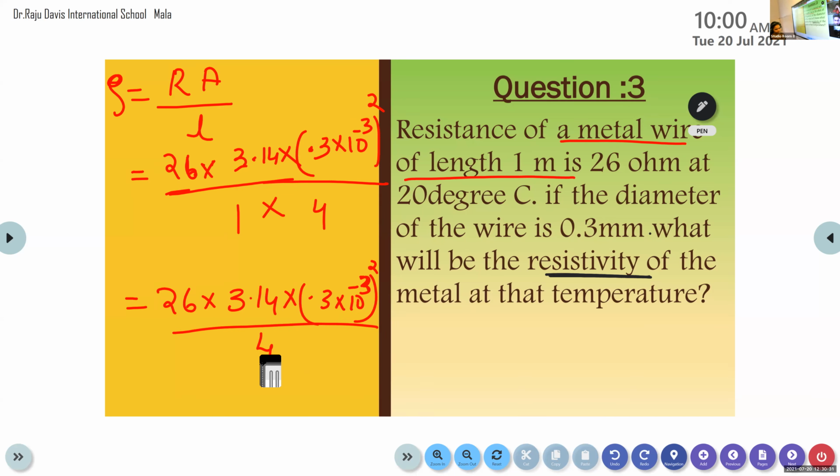So what will be the final answer? 0.3 the whole square. What is 0.3 the whole square? 0.9. Yes, 0.9. 0.3 into 0.3. 0.3 square is 0.09, right? 0.3 into 0.3.